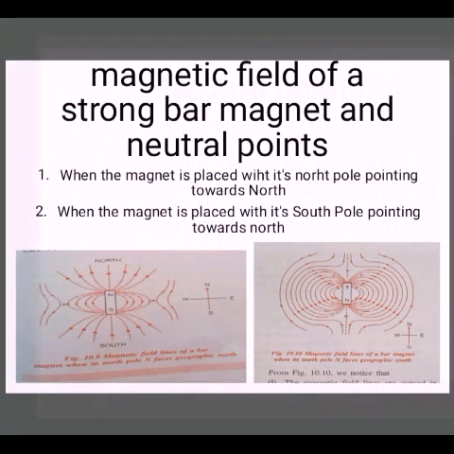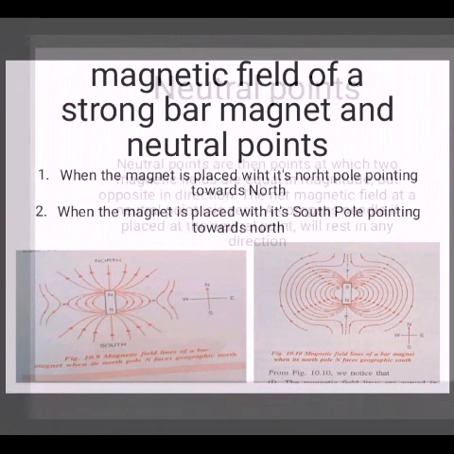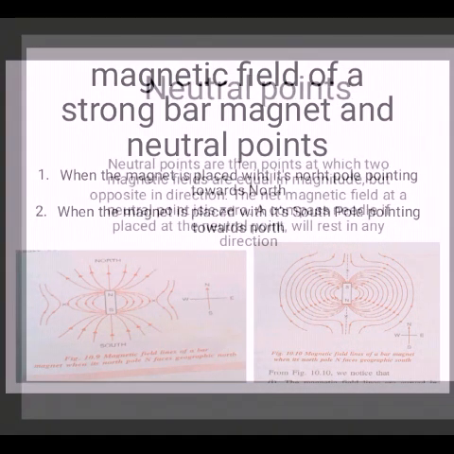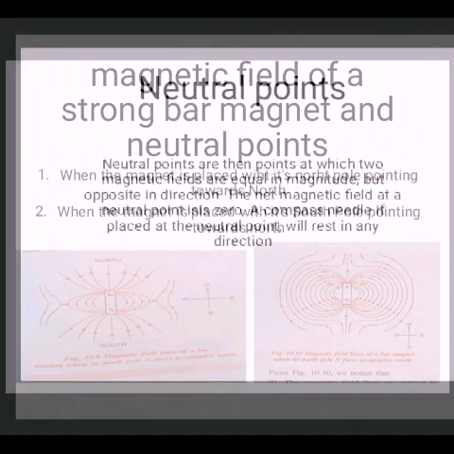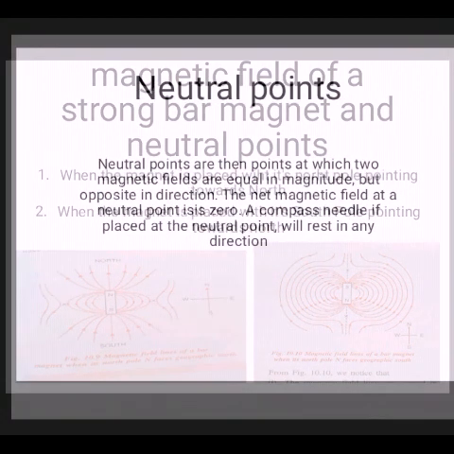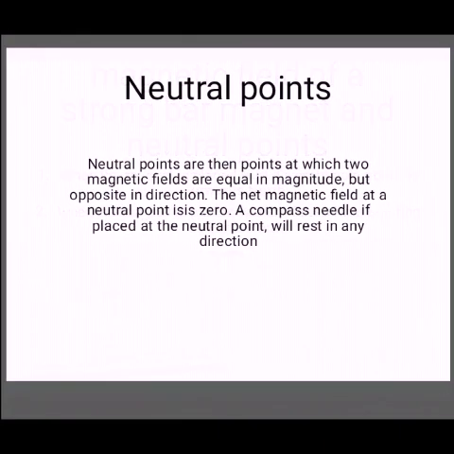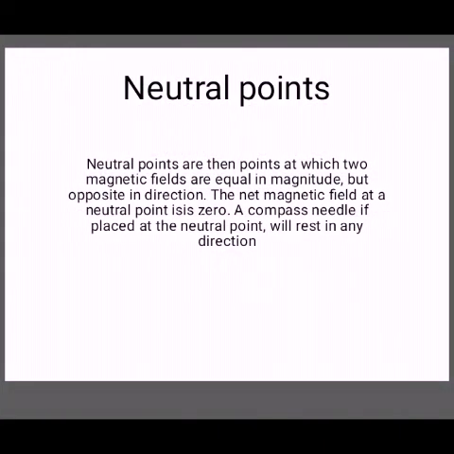The picture, Figure 10.10, shows the magnetic field lines due to the combined effect of the magnetic field of the magnet and the Earth's magnetic field. The magnetic field lines are curved near the magnet, and this is mainly due to the magnetic field of the magnet, which is much stronger than the Earth's magnetic field there. As the distance from the magnet increases, the strength of the magnetic field due to the magnet decreases, and at distant points it becomes weaker than the Earth's magnetic field. The magnetic field lines are then nearly parallel straight lines from south to north.